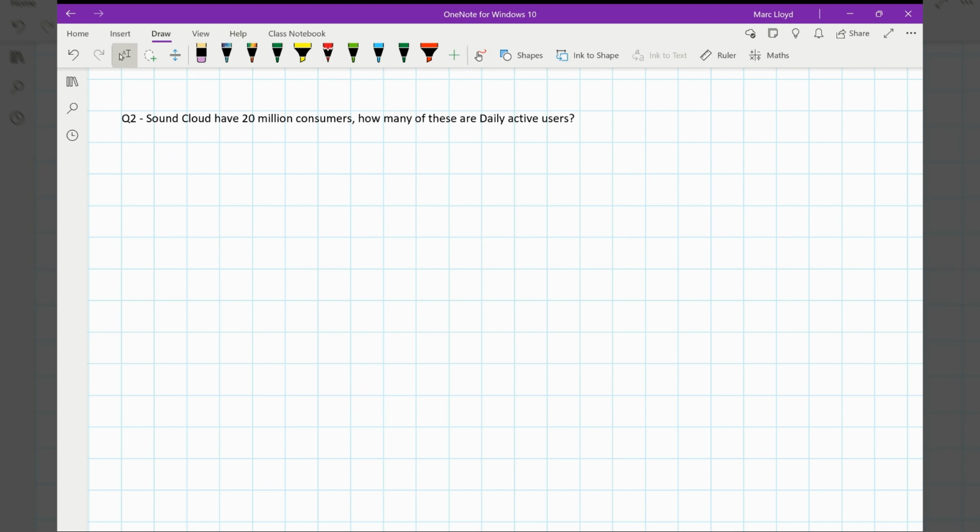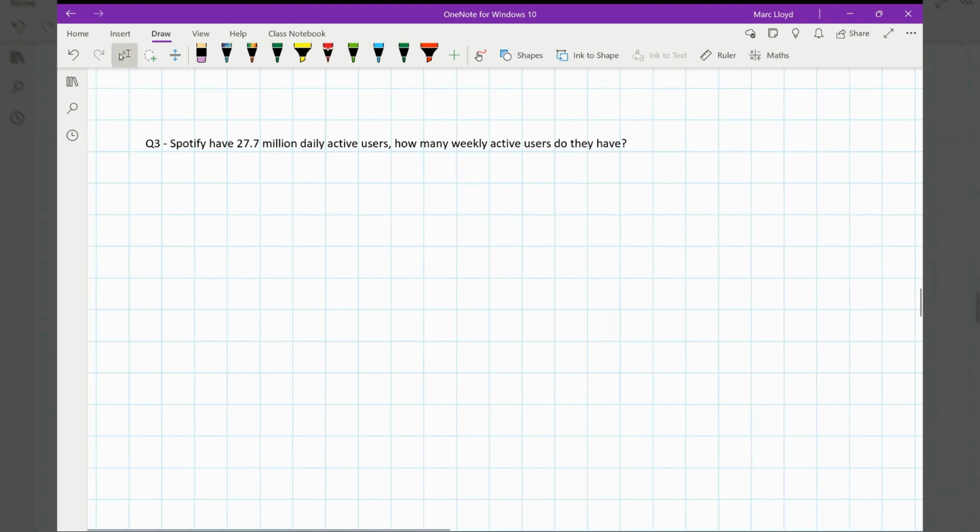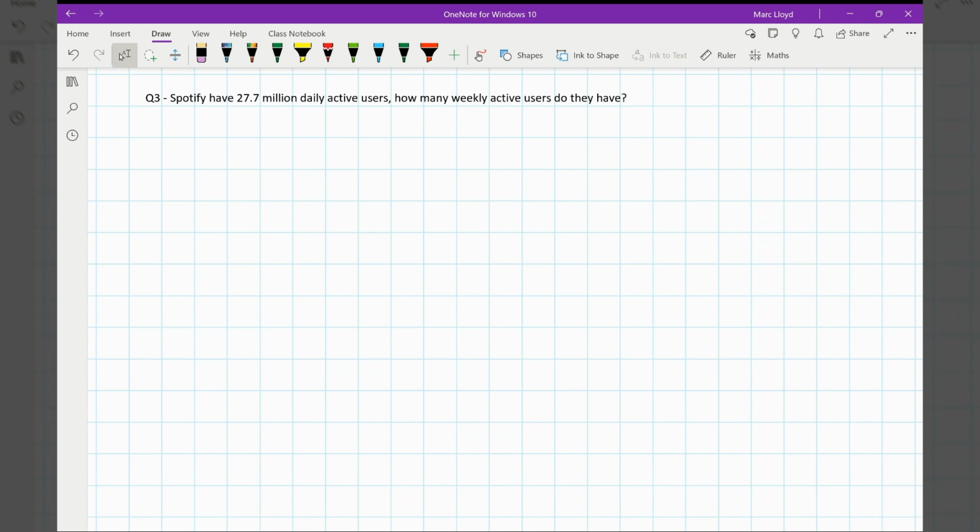Okay, so SoundCloud, 20 million. So I'm going to have 20, multiply that by SoundCloud daily active users. SoundCloud daily active, so that's 3%. So 0.03. So 20 times by 0.03 is 0.6 million. Or you could go for 600,000 daily active users. Okay, so as you can tell, there's percentages on this diagram, and a lot of my work has been very percentage biased, and I guess that this is what they will be using.